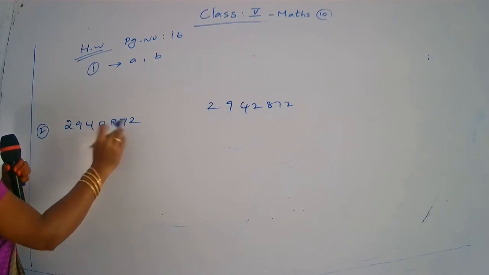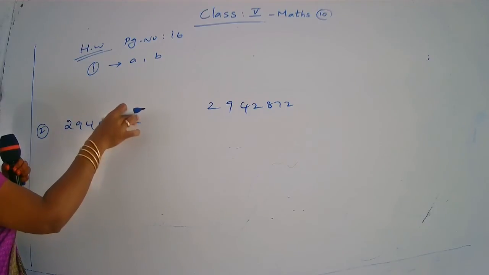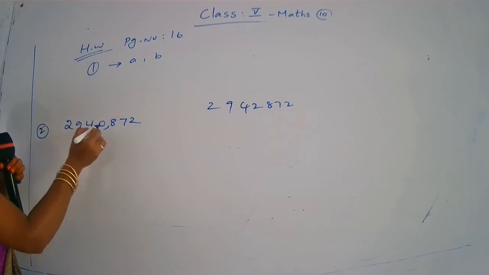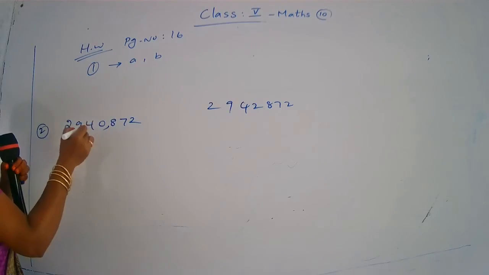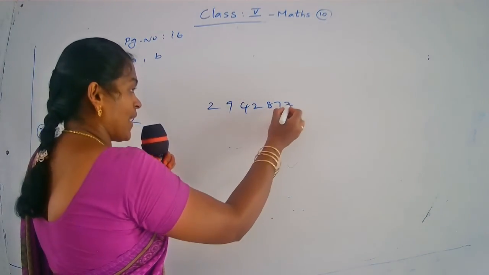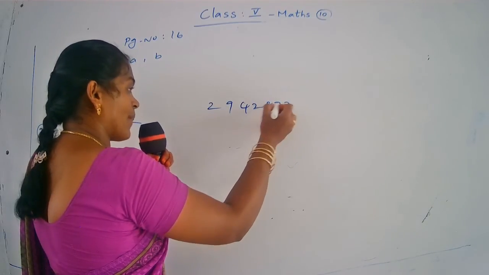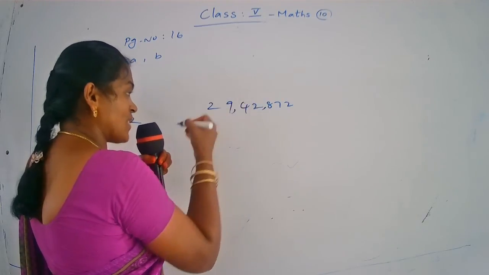In the Indian system, the first period consists of 3 places: 1, 2, 3 places, after that you put 1 comma. The next period consists of 2 places, that is thousands and ten thousands, after that 1 comma. This number also you mark the periods.